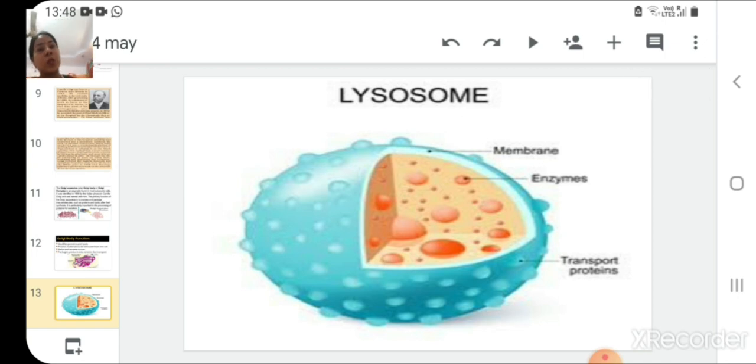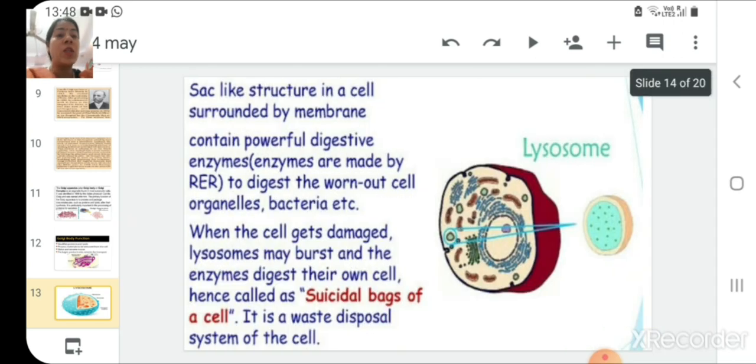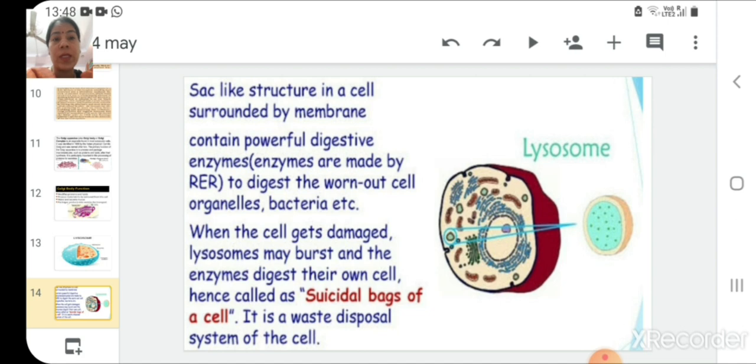Now focus on the next organelle, which is the lysosome. Here in this slide you can see the picture of a lysosome. A lysosome is again a membrane bound structure, and it has certain enzymes in it and some transport proteins. Let us explore more about lysosomes. It is a sac-like structure in a cell which is surrounded by a membrane. It contains powerful digestive enzymes, and these enzymes are made by the rough endoplasmic reticulum.